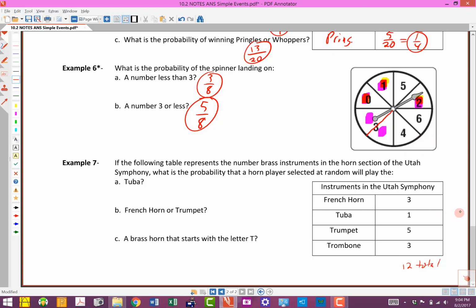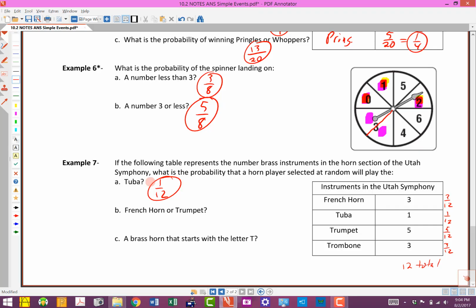So we could go through and we could figure out the probability for each one of these. Well, this would be 3/12, 1/12. There aren't very many tuba players, so there's only a 1/12 probability that we're going to choose that particular person. 5 of them play the trumpet, and 3 of them play the trombone. Now, I haven't reduced these because I've just got those sitting here. Here are the outcomes, there are the probabilities. I've kind of got my probability model here, and it just says what's the probability of picking somebody at random who plays the tuba, and the answer there would be 1/12. So we're going to circle that.